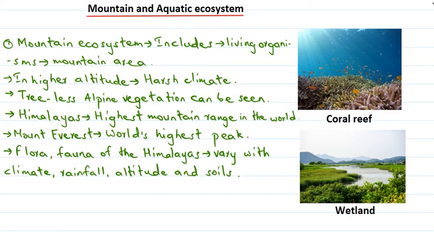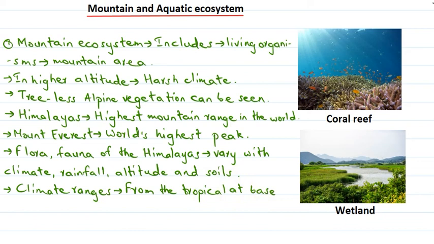Okay, so the climate ranges from tropical at the base of the mountains to permanent ice and snow at the highest elevation. So how does the climate range here? Here the climate ranges from the tropical, that is at the base of the mountain.